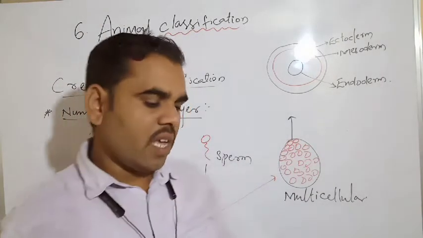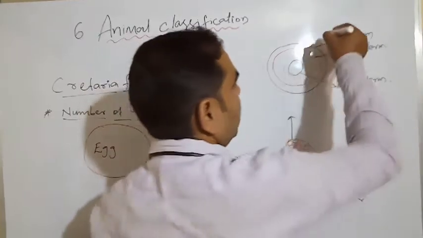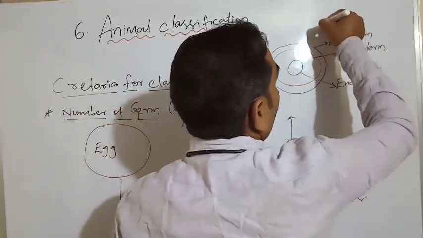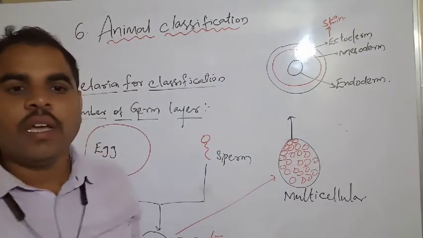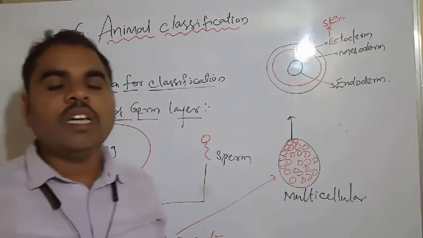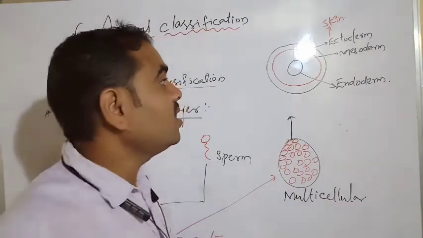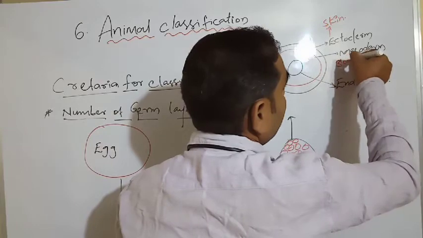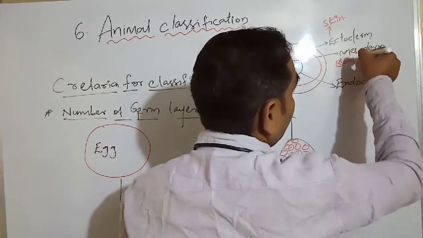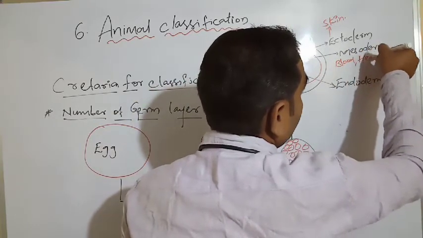Our skin is ectoderm. What is the endoderm? It is blood cells and heart cells, for example blood and heart.